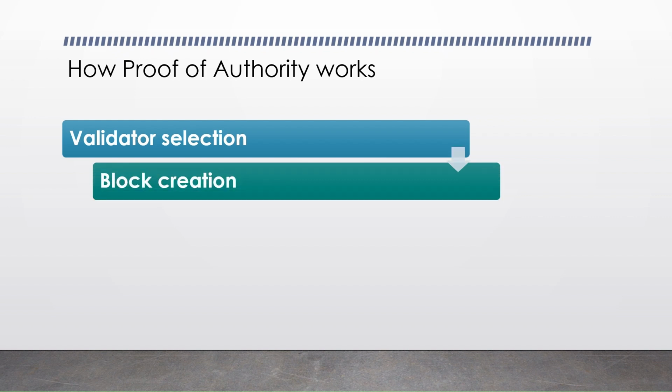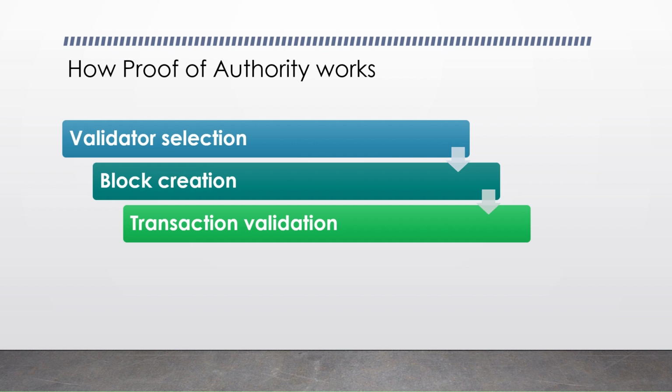Then there's block creation. So authorized validators take turns proposing and validating blocks according to a predetermined schedule or algorithm within the network. Okay, transaction validation. Once a block is proposed, other validators verify its accuracy. Since validators are pre-approved and identifiable, the process is fast and straightforward.